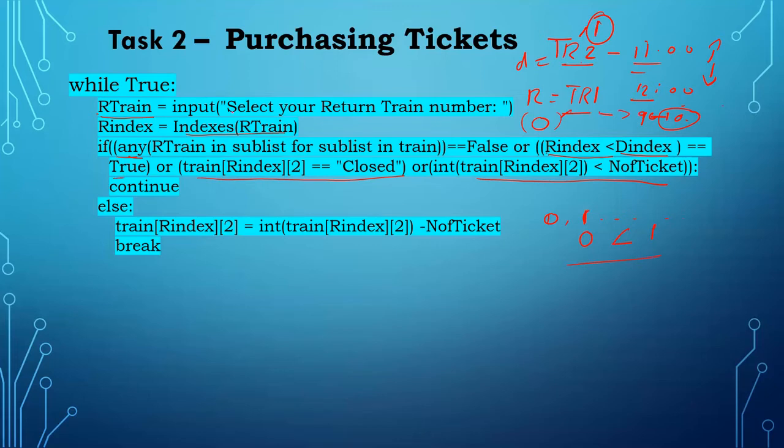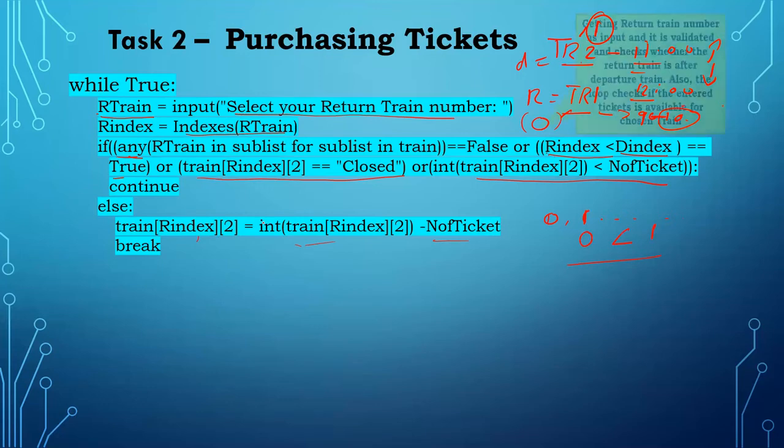Then again it will continue and ask you to return the train number. Again you have to enter the return train number. This loop will not end until you give the right train number without any error. After these things are over, it will subtract the number of tickets, suppose 80 or 2 tickets, from the total seats available, and it is updated in the list.